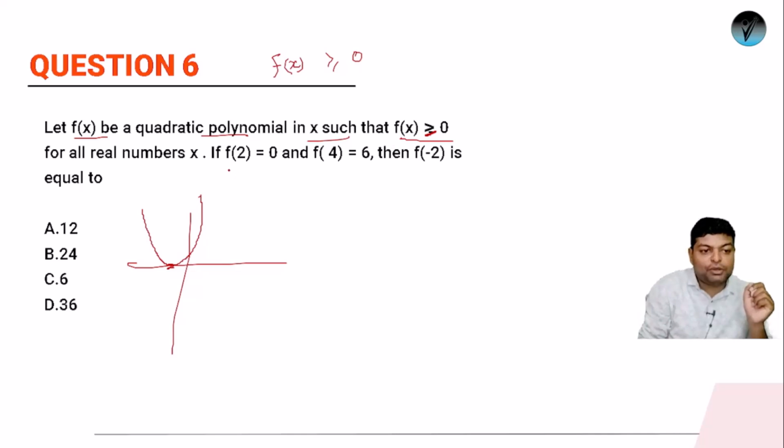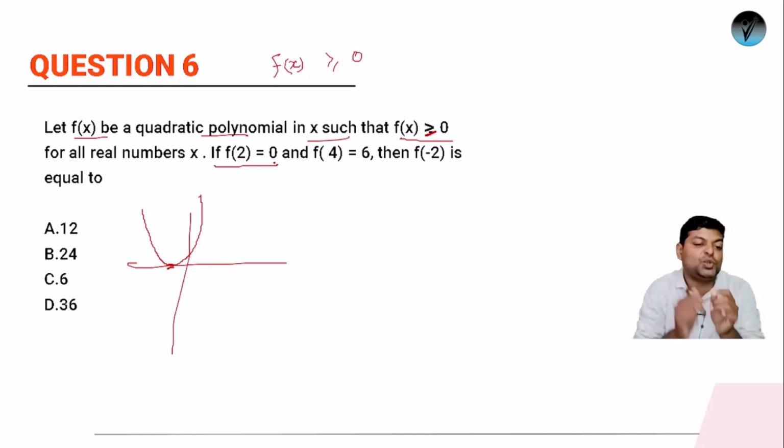और यहां पर लिखा भी हुआ है if f of 2 is equals to 0. f of 2 is equals to 0 मतलब 2 is one of the roots of this quadratic equation. कैसे मैंने डिसाइड किया? देखो, एक तो मैंने ये देखा कि ok, fx is always greater than equals to 0, so मेरा ग्राफ क्या होगा, it will be of this nature. So we'll have only this, this is a condition of equal roots. और यहाँ पर mentioned भी है कि f of 2 is equals to 0.